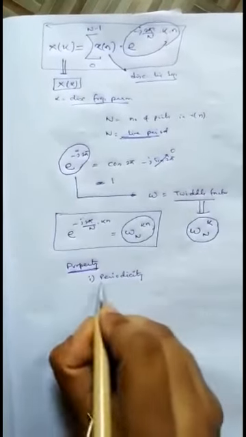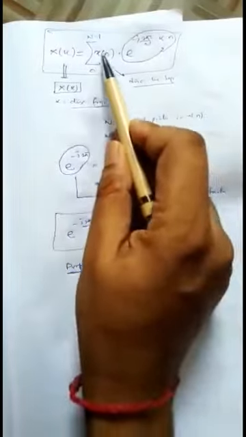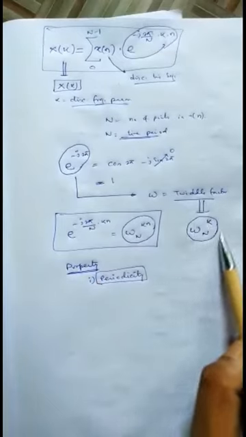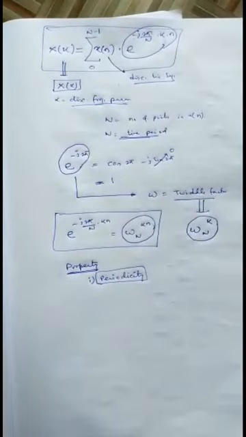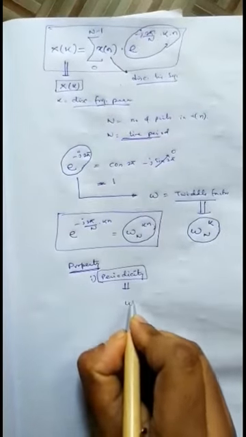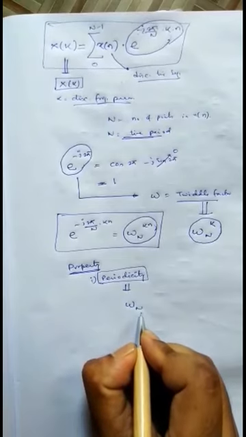That means the Twiddle factor itself is also defined by some period. As the sequence is defined by a period of capital N, it also exhibits a period of N. According to the periodicity property, if the Twiddle factor is defined by omega of N, this N is nothing but the period of that Twiddle factor.